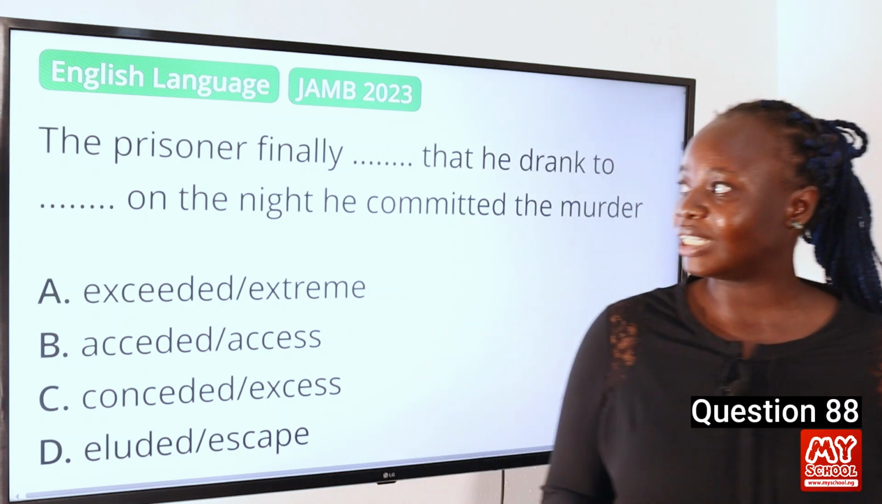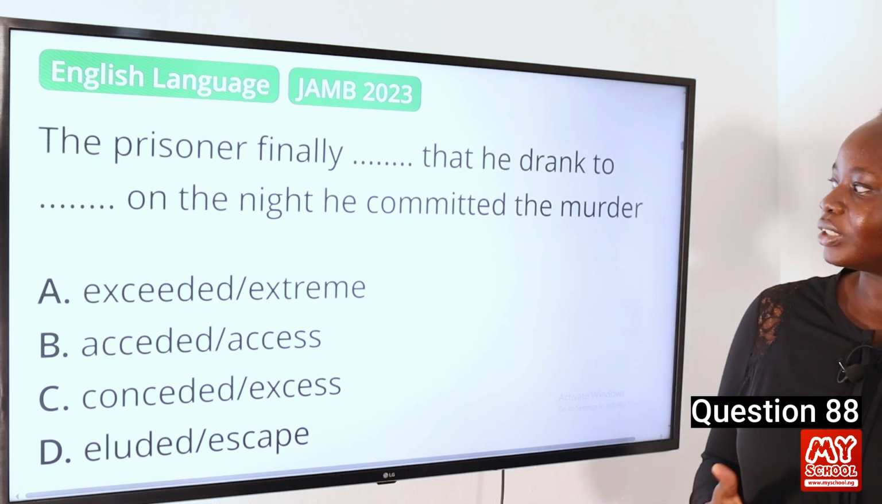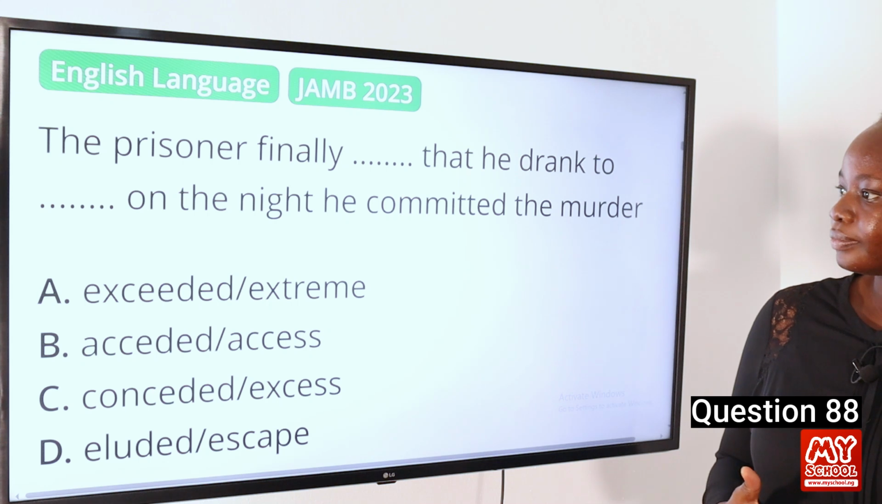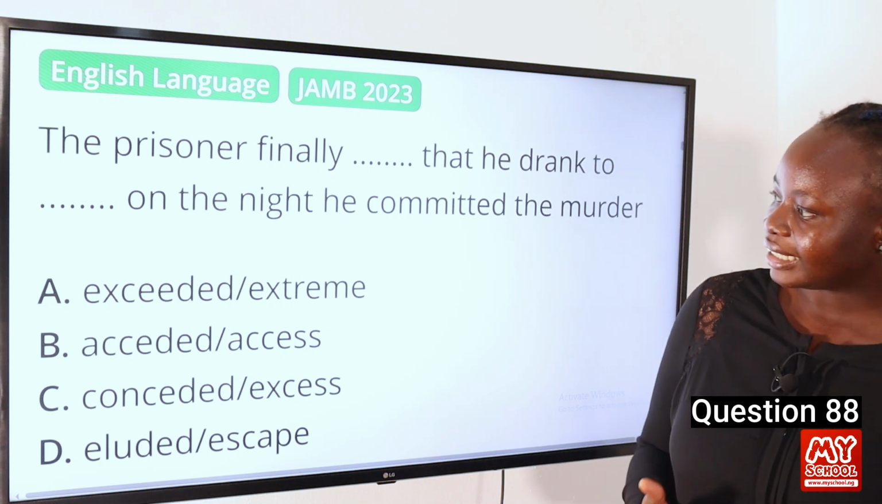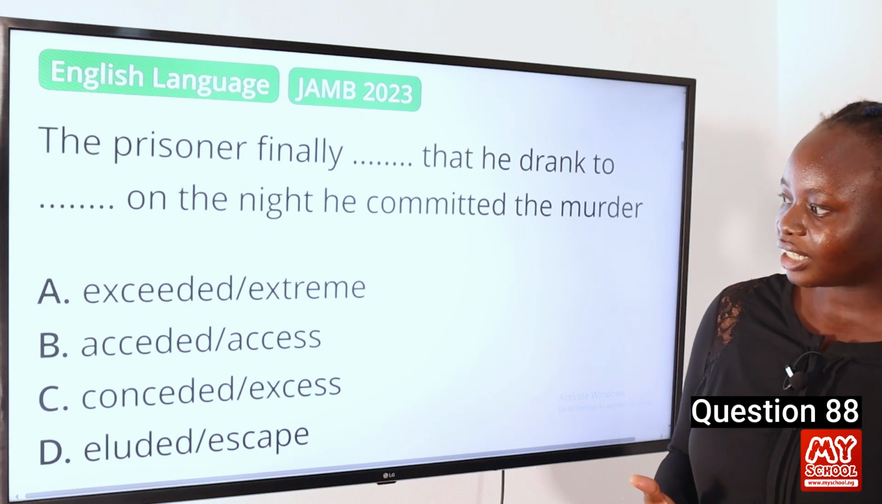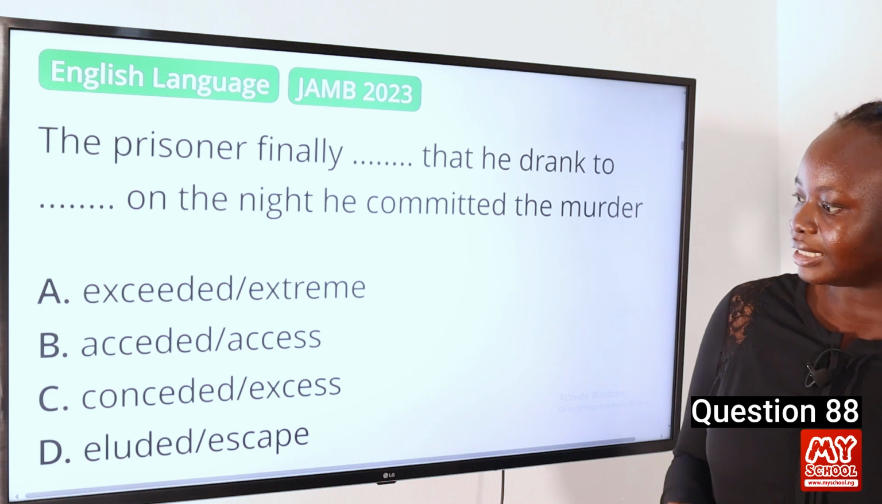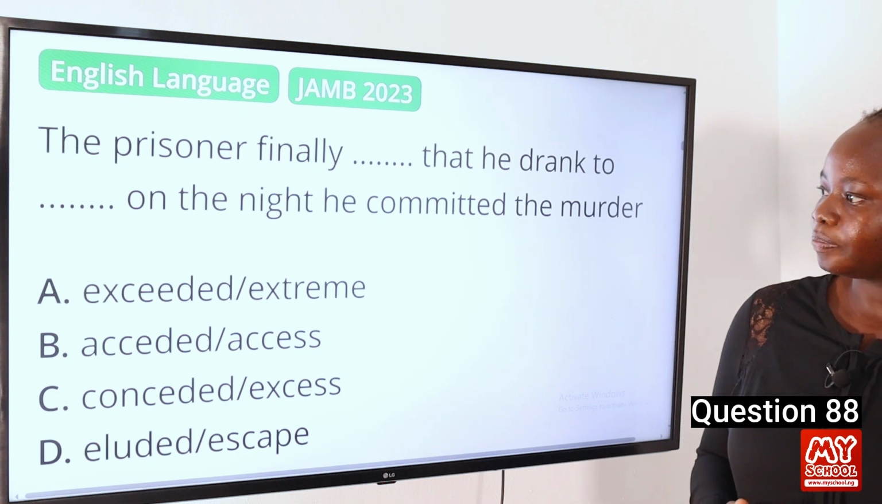Now moving on to question 88. The prisoner finally dash that he drank to dash on the night he committed the murder. We have A, exceeded/extreme, B, acceded/access, C, conceded/excess, D, eluded/escape.